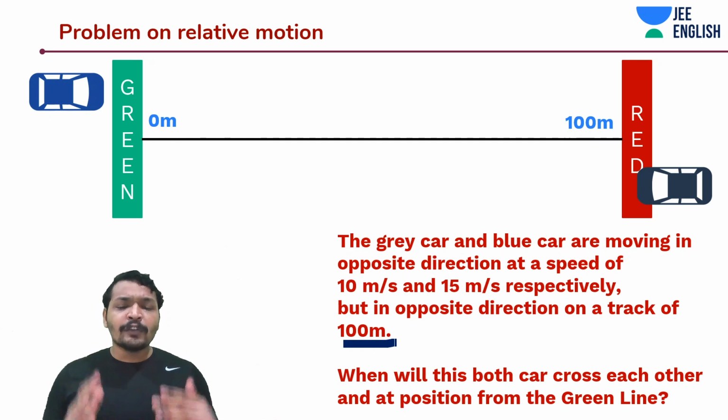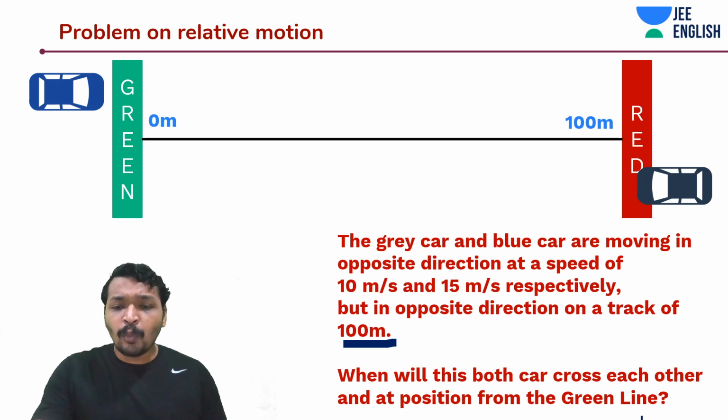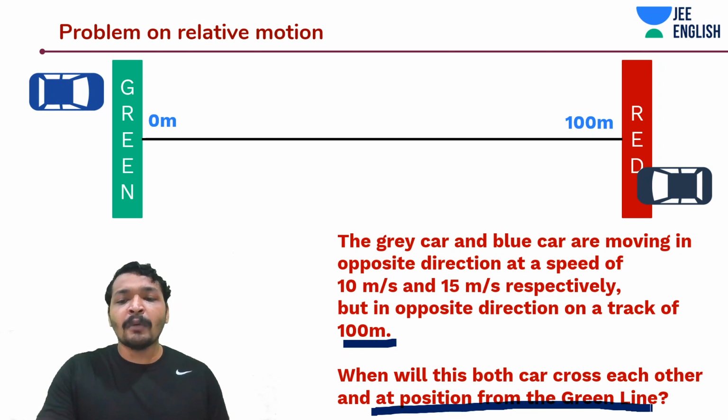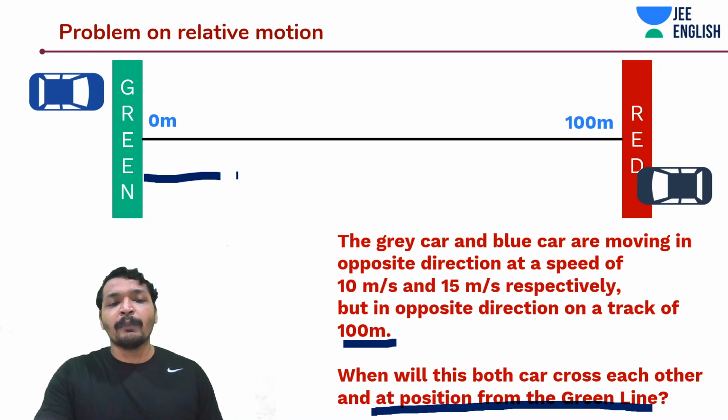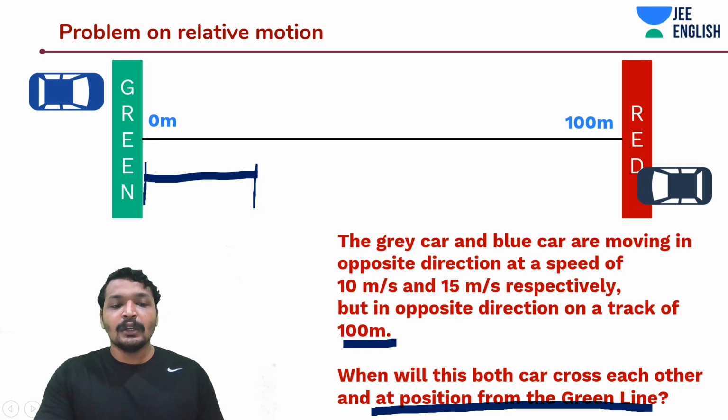Now we need to find out when both these cars will cross and at what position from the green line. So probably they are also asking at what position from the green line this blue car is going to be. Okay.